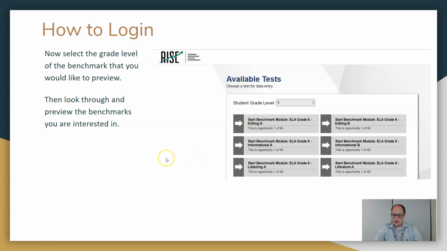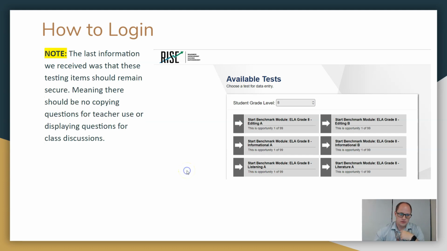So anyways, go ahead, feel free to pause me for a second and have your teachers browse, see what benchmarks are available, see what you like, see what you don't like. I'm not going to throw any questions up here because, again, we need to keep these items secure. So yeah, pause me, go. Okay, so we took a couple minutes to look through this, you paused me, or if you were just flying through this, I might be doing that too.